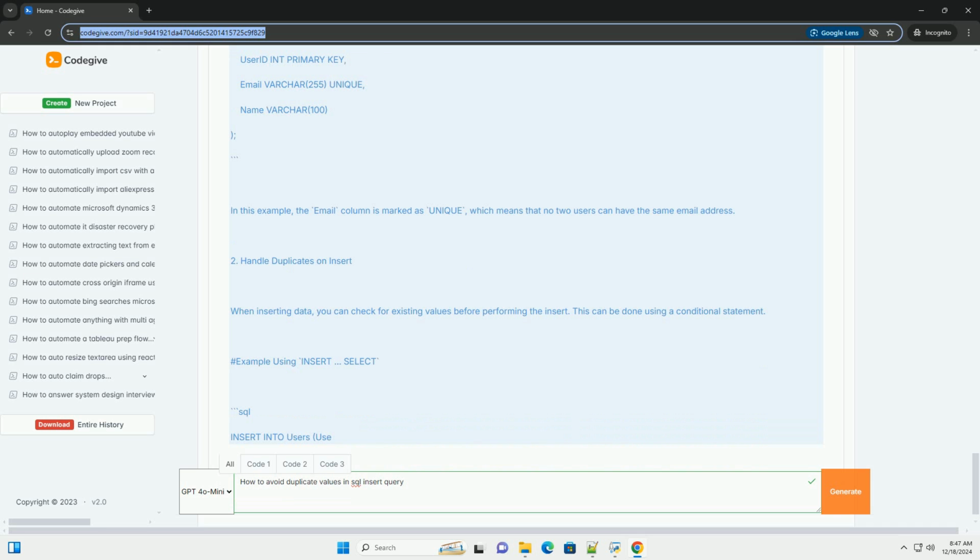Commit. Conclusion. To avoid duplicate values in SQL insert queries, you can utilize unique constraints, conditional inserts, and built-in mechanisms like insert ignore or on duplicate key update. Depending on your specific requirements and the database system you are using, you can choose the most appropriate method. Always remember to design your database schema with data integrity in mind to minimize the need for these checks at the application level.